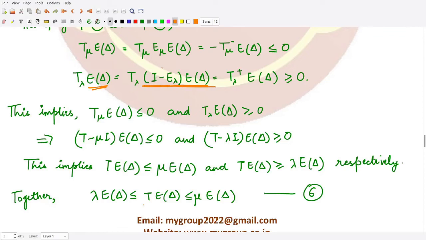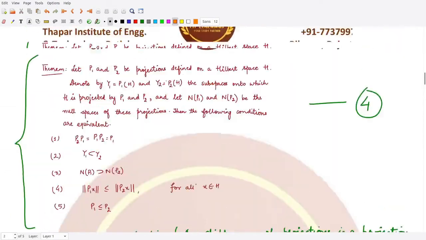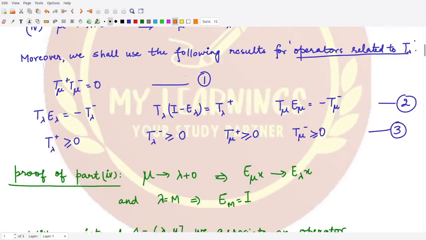We do not require to shuffle it here. Instead we can substitute the value of this term T lambda I minus E lambda. Let's see what it is. It is T lambda positive. From equation number 2, you see T lambda I minus E lambda is equal to T lambda positive.